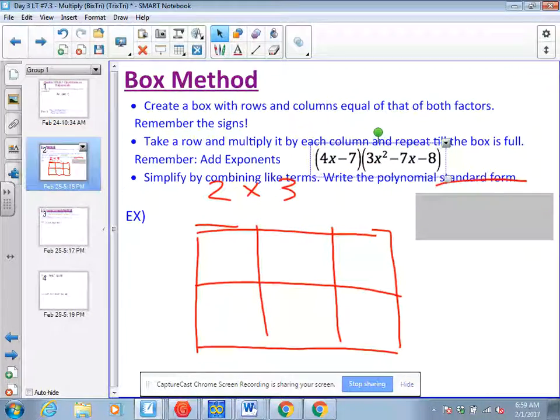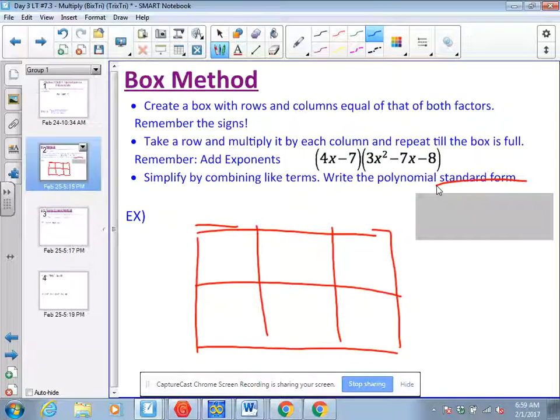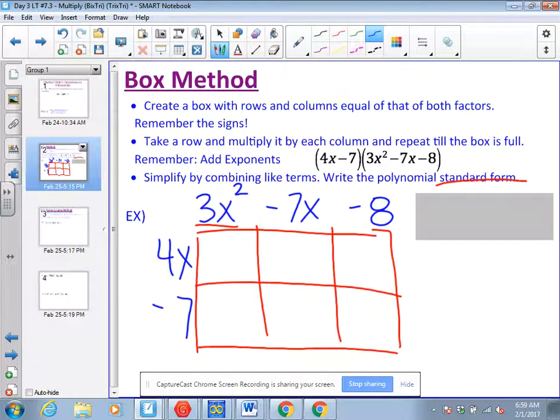I'm going to move this up here because I want to actually write it right there. So maybe give yourself a little space when you do this. And I'm going to write my terms separated in this box. I'm going to put my binomial, my 2, so I'm going to have 4x and minus 7. And then along the top, I'm going to have my trinomial, 3x squared minus 7x minus 8. And then all I'm going to do is multiply to get what goes in each box.